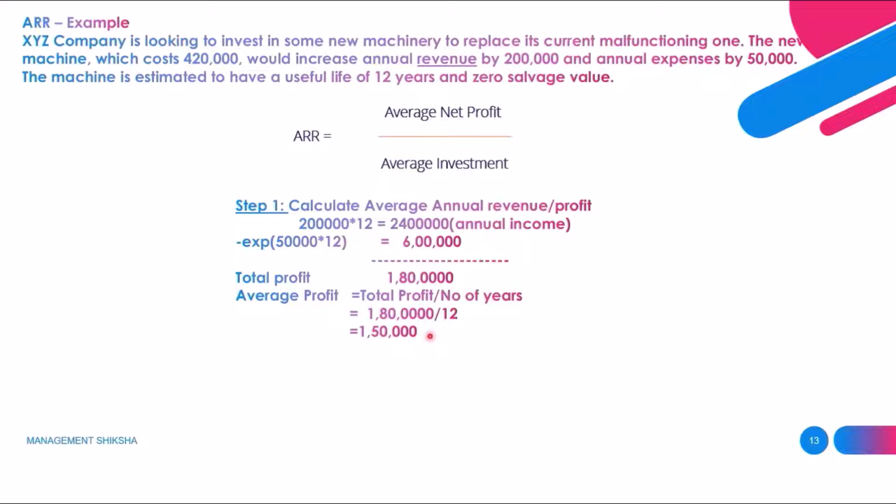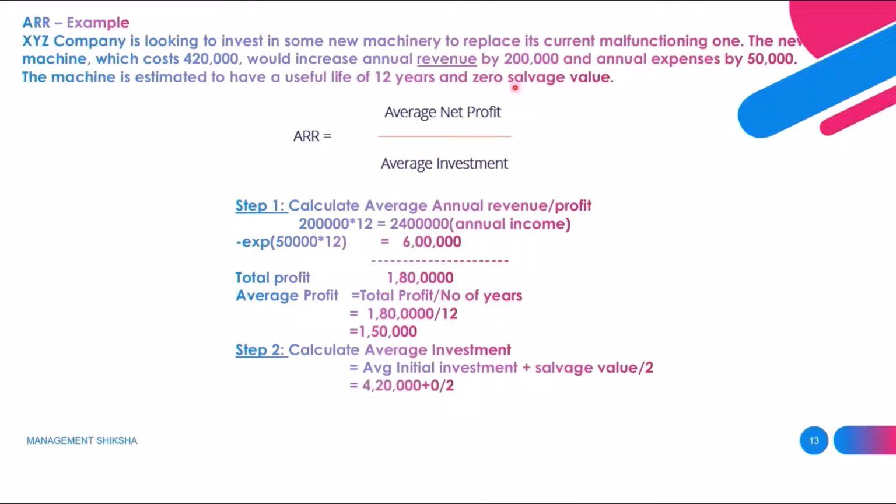Now we want to know the average investment. In step 2 we'll calculate the average investment. The formula is initial investment plus salvage value, divided by 2. The initial investment, the cost of the machine, is 4,20,000 rupees, plus salvage value, which is 0. So 4,20,000 plus 0 is 4,20,000, divided by 2 gives 2,10,000.